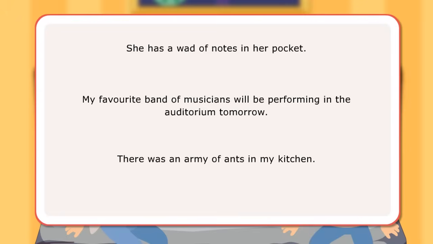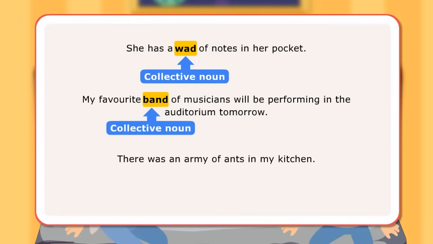In the first sentence, wad is collective noun as it tells us about a number of notes taken together. In the next sentence, band is collective noun as it tells us about a number of musicians performing together. In the third sentence, army is collective noun as it tells us about a number of ants collectively.